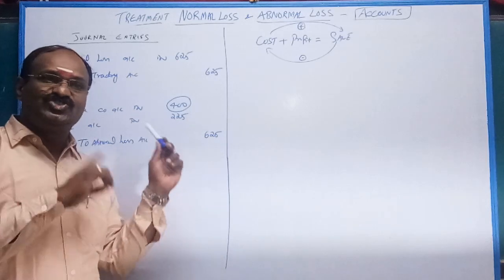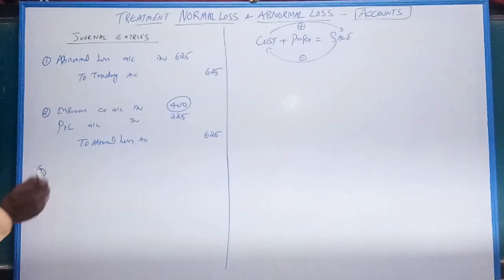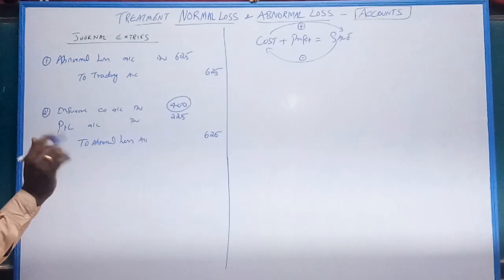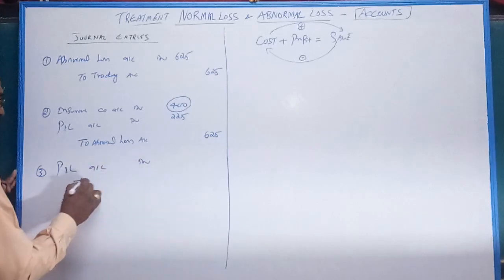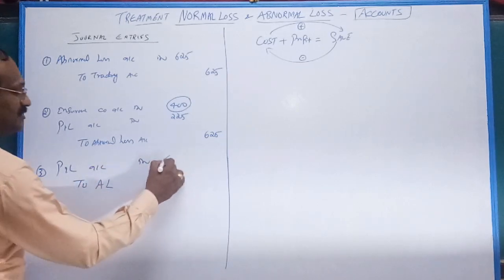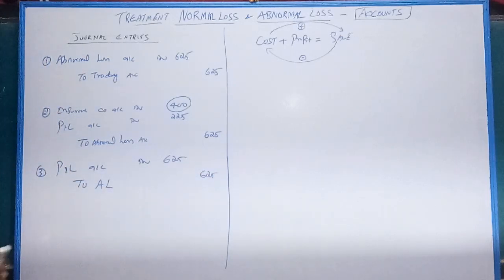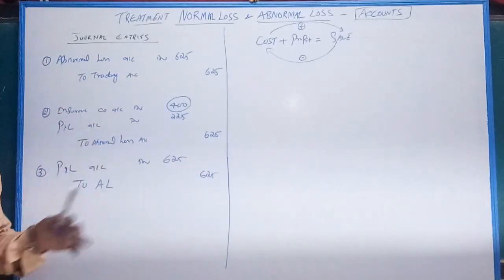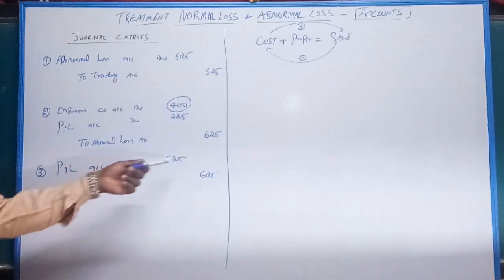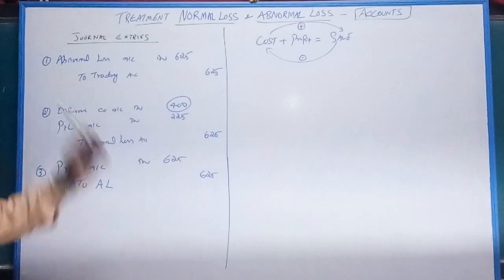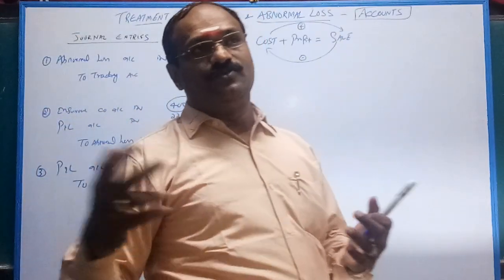Suppose your stock is uninsured. You are not taking insurance. Thereby, the entire loss is transferred to P&L. So P&L account debit to abnormal loss 625. Understand? If there is insurance, this is the journal entry. If there is no insurance, the entire 625 is transferred to P&L. The entry will be P&L account debit to abnormal loss. That's all. This is the treatment of normal loss and abnormal loss in accounts.